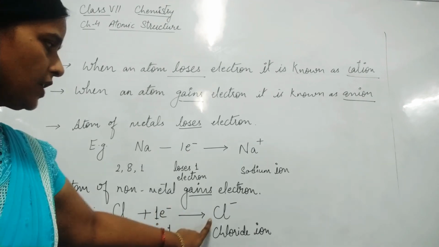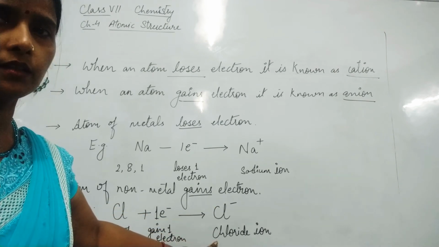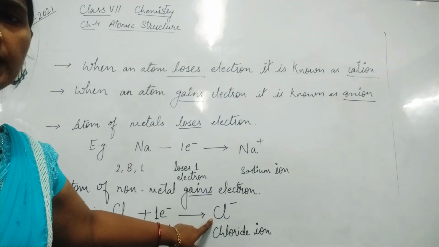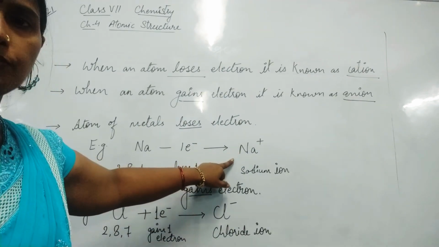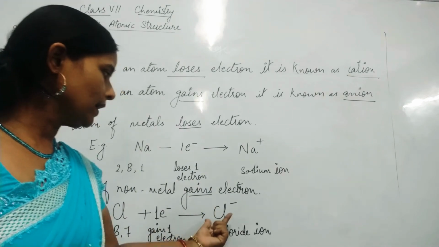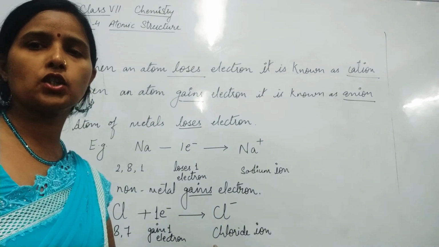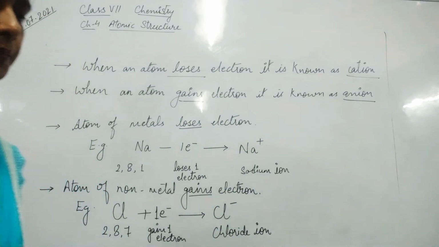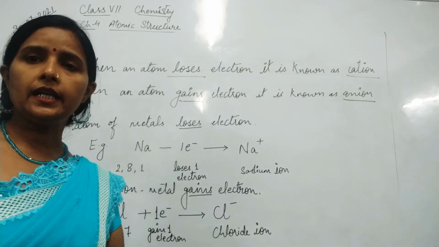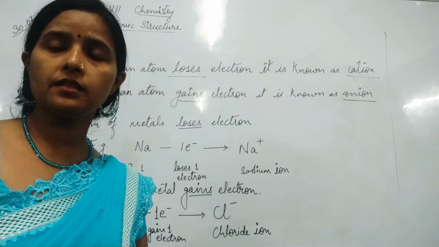Fine. So gain of 1 electron. Now it will change into minus. That means chloride ion. So here it has gained an electron, therefore it has changed into negative. Sodium has lost, therefore it has changed into a positive ion. While converting into ion, it is named chloride ion. So this is how we can see that while adding or losing electrons, we have anions and cations.